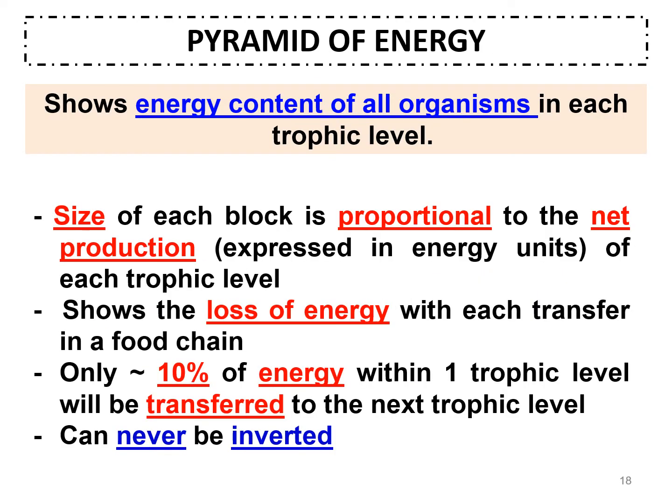Pyramid of energy shows the energy content of all organisms in each trophic level. The size of each block is proportional to the net production of each trophic level, which is expressed in energy units. It also shows the loss of energy with each transfer in a food chain. Only almost 10% of energy within one trophic level will be transferred to the next trophic level, and the pyramid of energy can never be inverted.